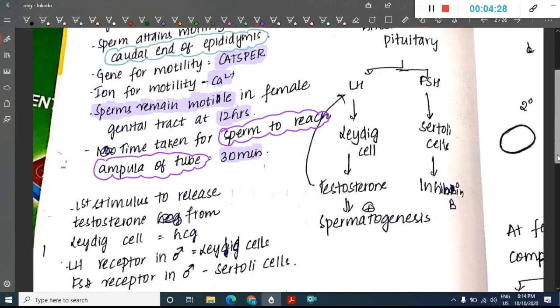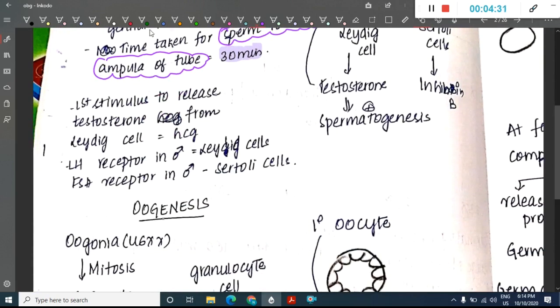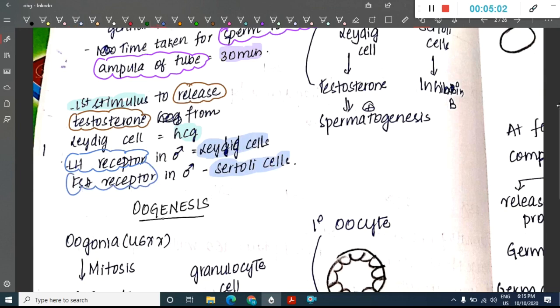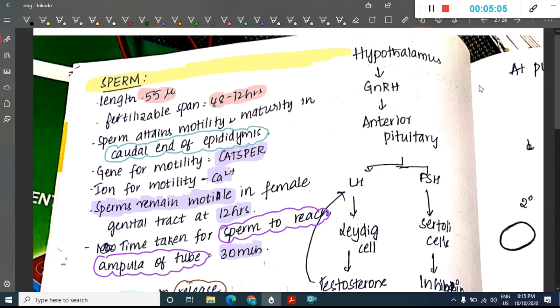Then what is the first stimulus to release testosterone from Leydig cells? The first stimulus for testosterone release is HCG. Then where is the LH receptor in males? The LH receptor in males is present on Leydig cells, whereas FSH receptors of males are present on Sertoli cells.